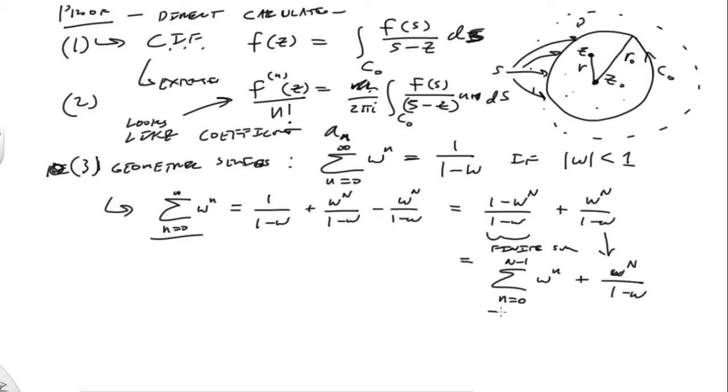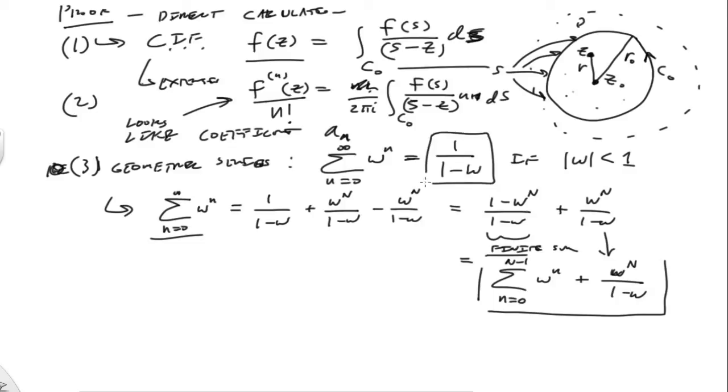And so this is going to buy us a great deal. So here are the three ingredients that we're going to use. Again, we're always going to be talking about a z point that's inside this contour, and we're always going to start with here's our representation of f. You can already see there's an s minus z in there. And we're going to make it look a little like our geometric series. So when we see something like this, we're going to put this in its place, and we're going to see if we can calculate this integral over this sum.